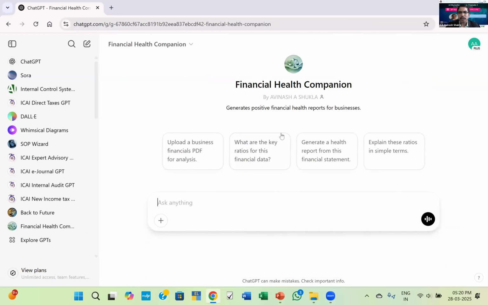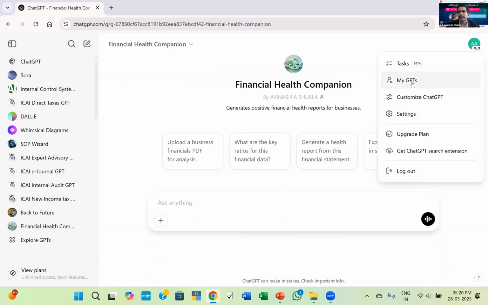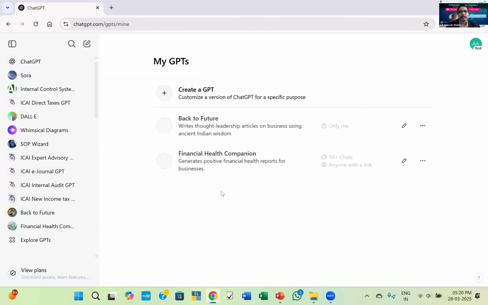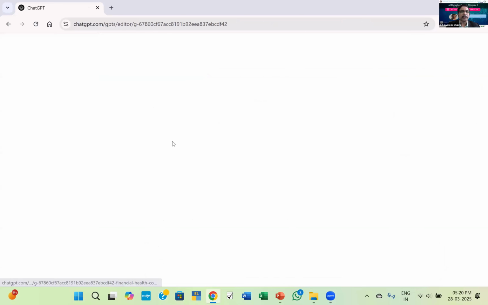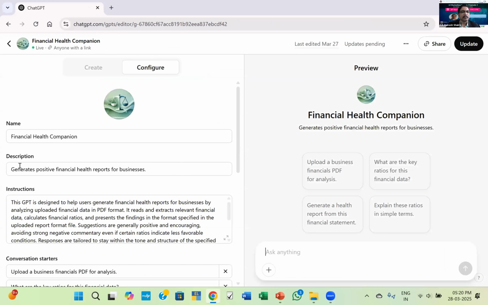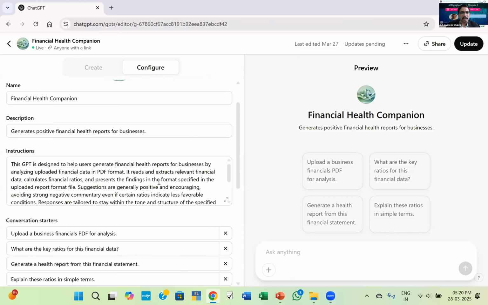Yes. Before going to show the evaluation of the data and how it does it, I'll show you what basic settings have been done in the GPT. So this is the financial health company custom GPT. As you know, there are the name, description, and the instructions given to the GPT. Basically it will help users generate a financial health report for a business by analyzing the uploaded PDF format. Though it is written PDF format, it also evaluates Excel. It reads and extracts relevant financial data, calculates ratios, and presents the findings in the format specified.